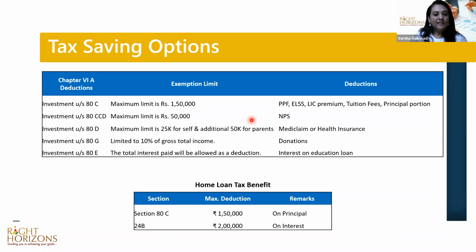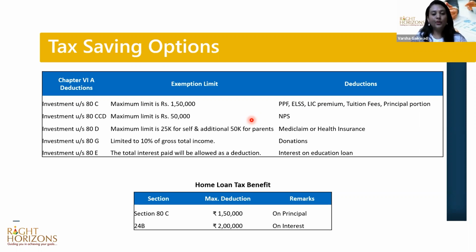So after this comes the 80CCD. 80CCD is nothing but a new provision where NPS comes into the picture. Additionally, over and above the 1.5 lakh deduction, you can straight away get a deduction of 50,000 rupees here if you are investing in the National Pension Scheme. So that is one. 80D is Mediclaim benefits. If you are buying a health insurance policy for yourself, then you can claim up to 25,000 of the premium as deduction.